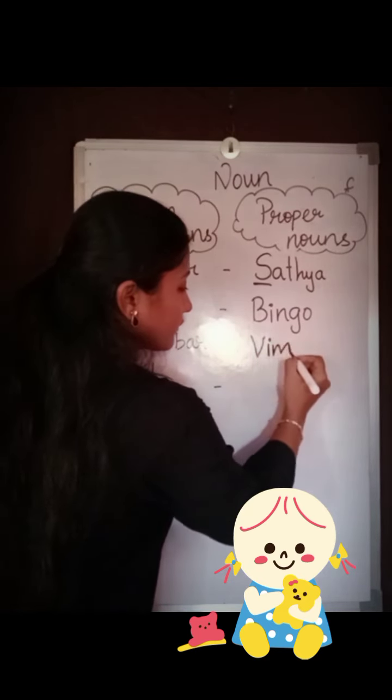The next one, pencil. There are many pencils, right? Pencil is a common noun. But here see, Apsara, Camlin, Natraja. This is the particular name of the pencil. Apsara pencil.